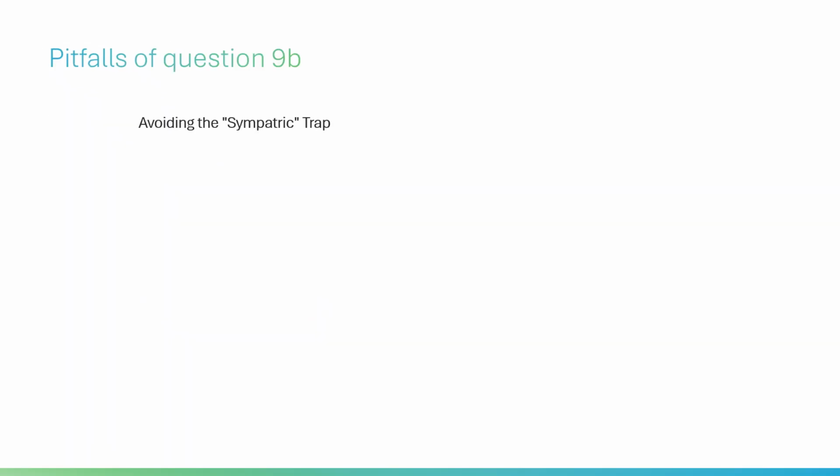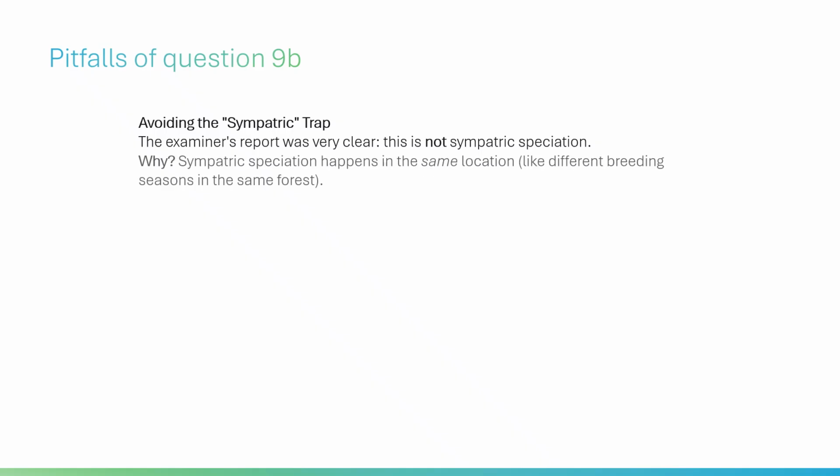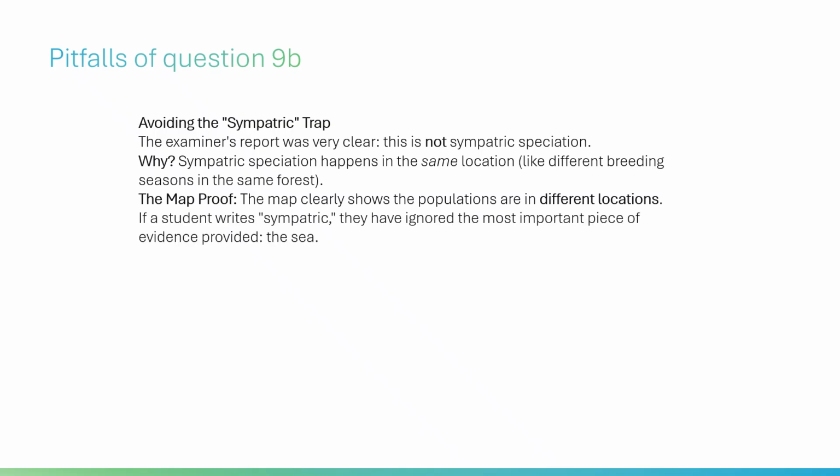Avoiding the sympatric trap. The examiner's report was very clear: this is not sympatric speciation. Why? Sympatric speciation happens in the same location, like different breeding seasons in the same forest. The map proof. The map clearly shows the populations are in different locations. If a student writes sympatric, they have ignored the most important piece of evidence provided, the map.